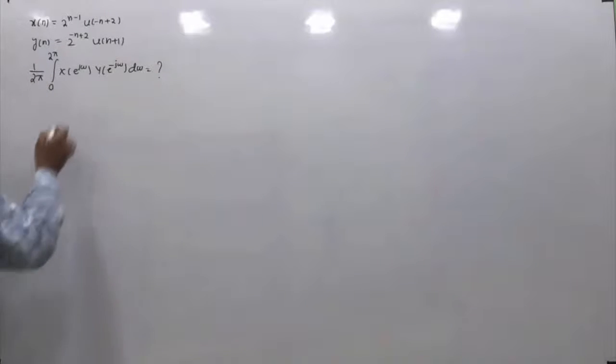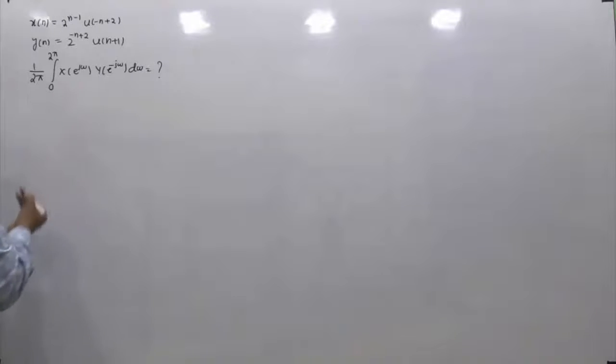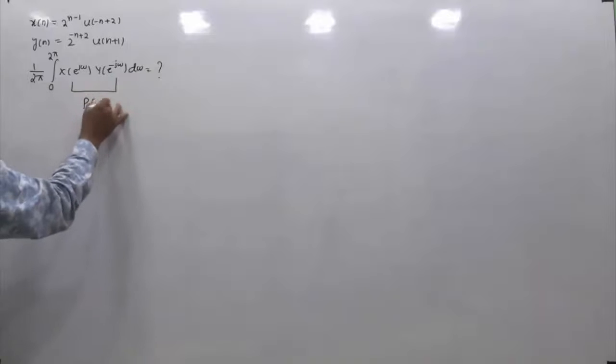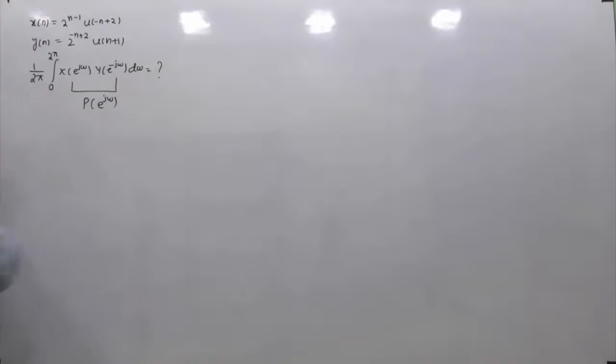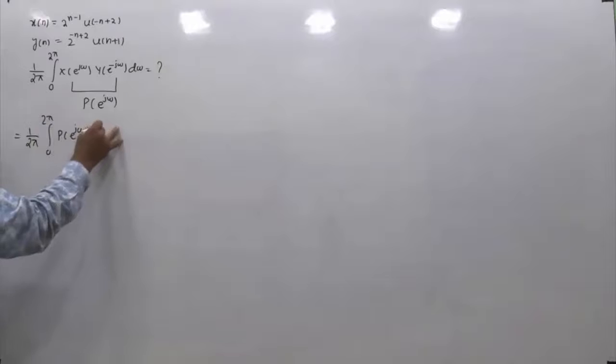So this product X of e raised to power j omega and Y of e raised to power minus j omega, let us take this to be another function, let's say P of e raised to power j omega. Or you can also continue like this. There are multiple approaches to solve this problem, but I'm going this way. So this integral is equivalent to 1 by 2 pi integration from 0 to 2 pi of P of e raised to power j omega d omega.